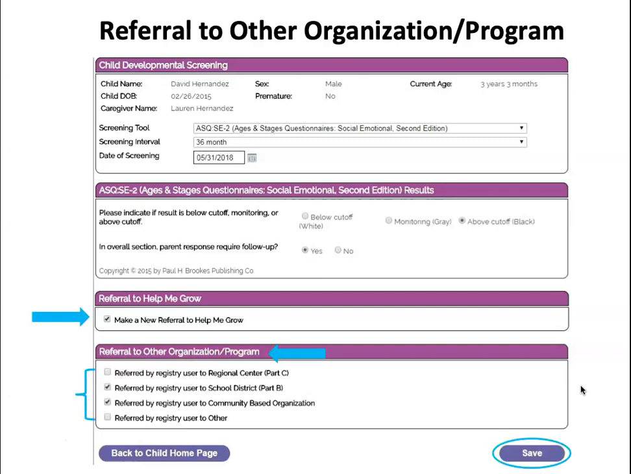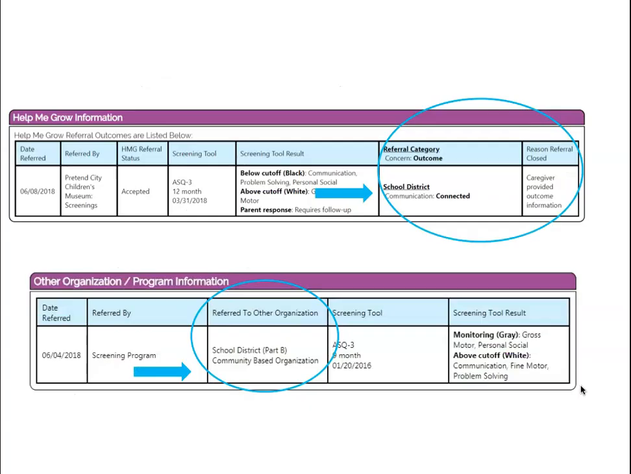So we'll go ahead and save this example. The main difference I want to show you here is that on the top you'll see Help Me Grow. If you refer to Help Me Grow, you can see here that perhaps we referred to the school district based on a communication concern and the family was connected because we spoke to the family and received follow-up information, we know that to be true.